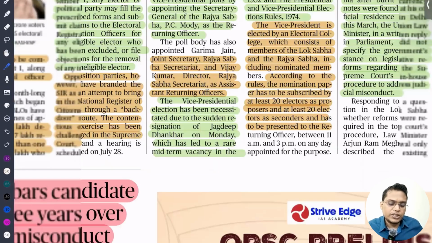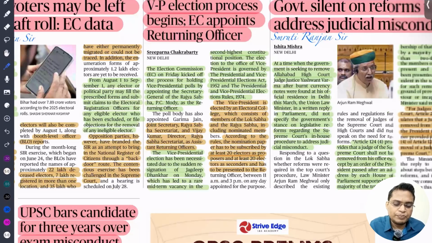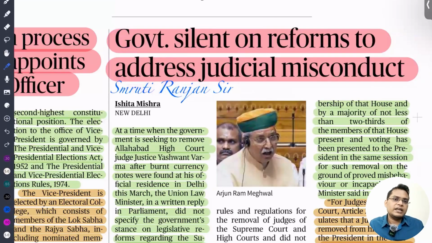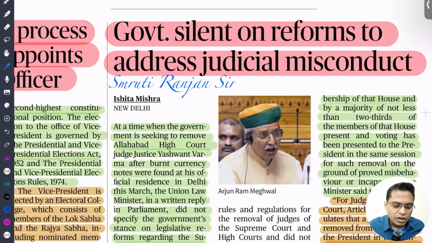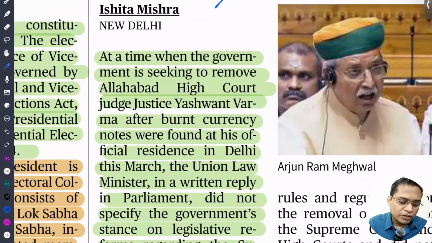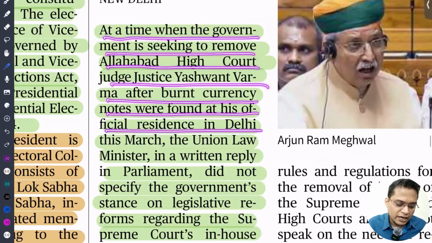Next, the government is silent on reform to address judicial misconduct. Recently we are seeing repeatedly that many judges are involved in corruption. Even in the Justice Yashwant Verma case, a huge amount of cash was found. But the government, or you can say the law minister, has not taken any steps to improve the accountability of judges, at a time when the government is seeking to remove Allahabad High Court judge Yashwant Verma, from whose official residence in Delhi burnt currency notes were found.